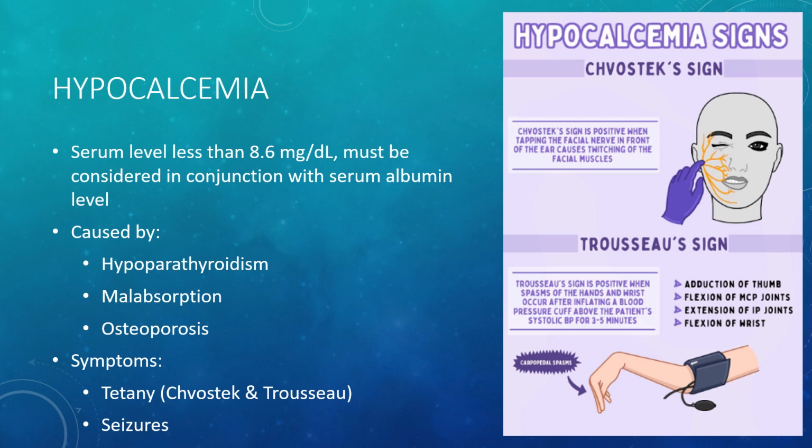Hypocalcemia is defined as serum calcium less than 8.6 milligrams per deciliter, but we have to look at the albumin level as well. We should be drawing an ionized calcium level if we think the calcium level truly is low, but it's not always done. Hypocalcemia is caused by hypoparathyroidism, inadequate calcium intake, malabsorption, osteoporosis, pancreatitis, alkalosis, transfusion of citrated blood, kidney injuries, and certain medications. Anything that affects the neck, such as neck trauma, surgery to the thyroid and/or parathyroid glands, should make everyone pay special attention to the calcium levels.